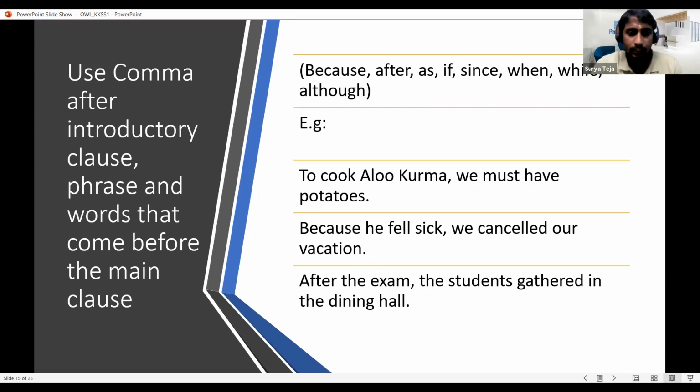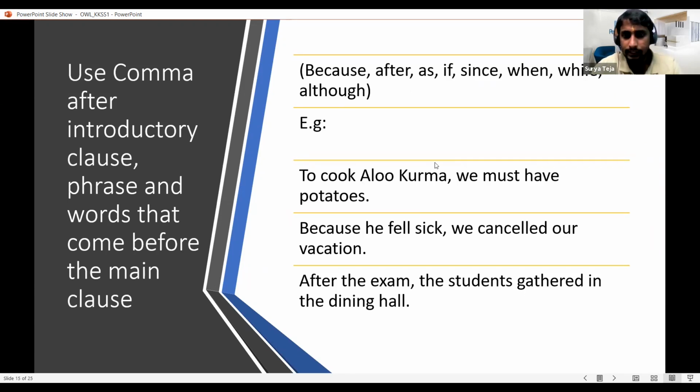And another, I'll talk about another example here. We often see certain introductory clauses or prepositional phrases which come at the beginning of a sentence. For example: To cook aloo kurma, we must have potatoes. So this is an introductory phrase.